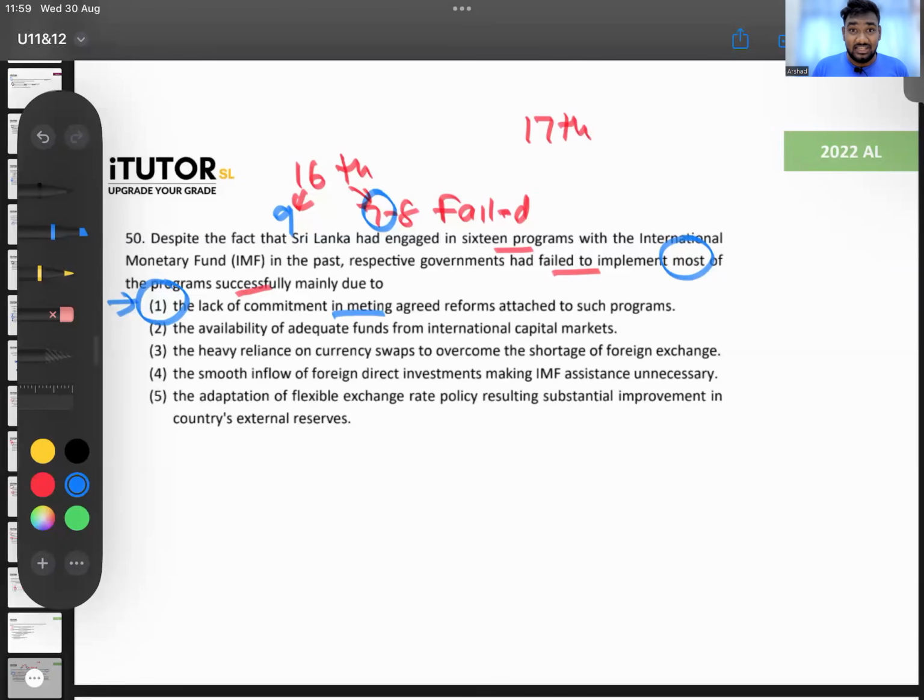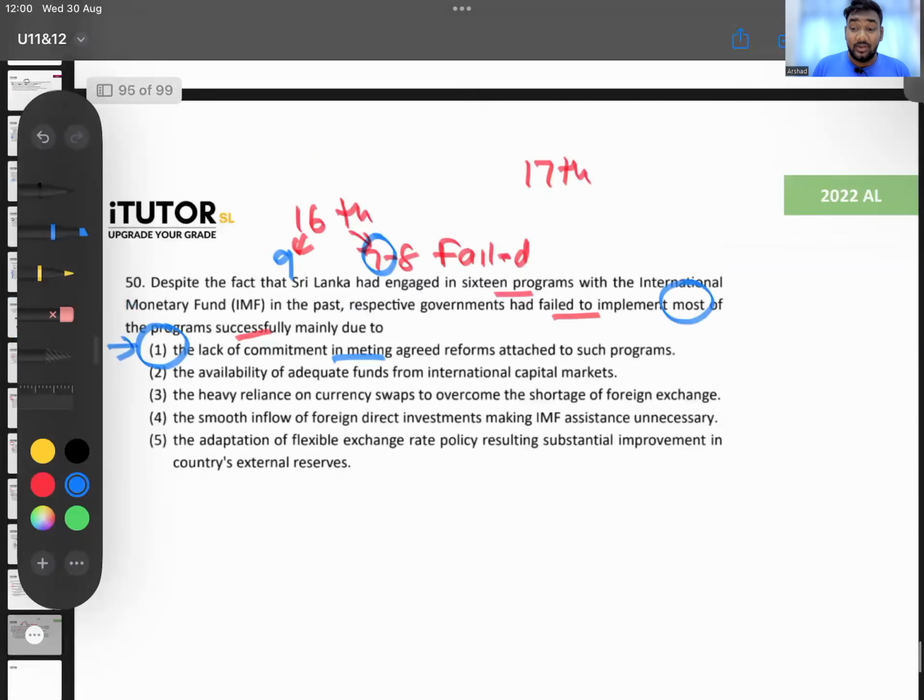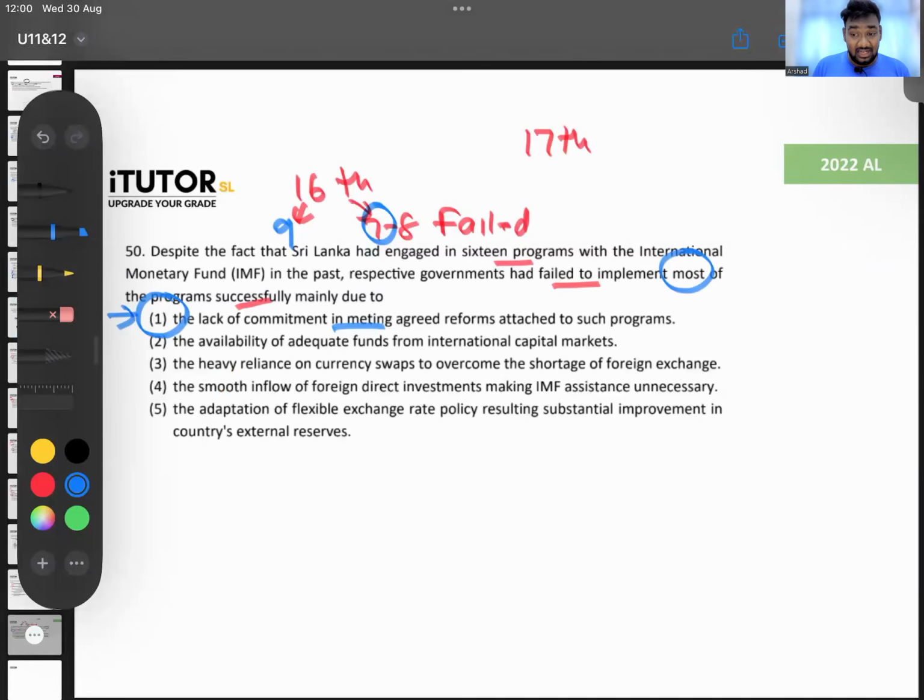I think we did a whole discussion on the IMF program last week. In the fast track, people who missed, go and watch the recording. There will be questions in the mock exam series also. Don't worry. All these current issues I have included in the mock exam series, where they will be covered with questions and answers, and you all will learn all of that. So with that, the 2022 paper is done.